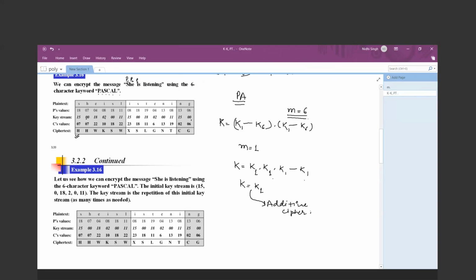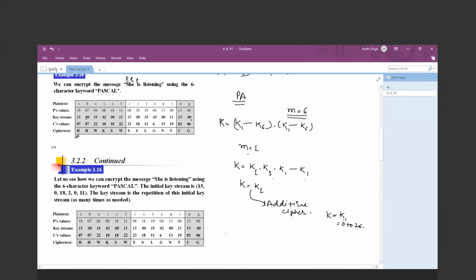Right? Additive cipher में क्या होता था? मेरा एक ही key होता था ना. एक ही होता था, उसका वैल्यू क्या होता था, कुछ भी वैल्यू होता था from 0 to 26, and we have to encrypt all of my plain text characters with this key value. So if m equals 1, then the Vigenère cipher will be converted into the additive cipher. So you can say the additive cipher is one of the special cases of the Vigenère cipher.